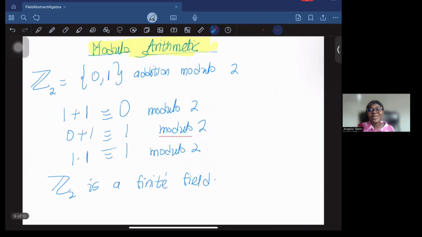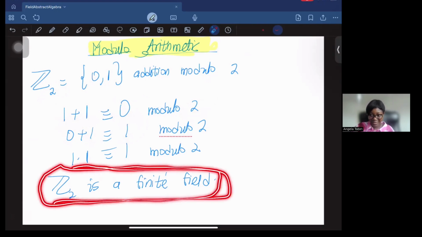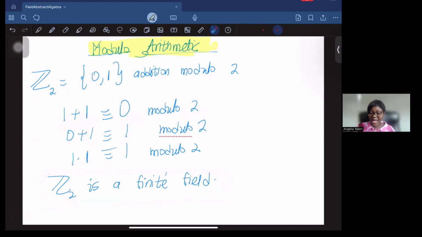So modulo arithmetic, you look at the remainder when you divide the resulting number by the modulo you are considering. So here we are looking at addition modulo 2. So if you have your set containing 0 and 1, when you add two things, you look at the remainder when you divide it by 2. So 1 plus 1 is 2, but when we divide 2 by the modulo, which is 2, you get a remainder of 0. 0 plus 1 is 1, and the remainder is 1. 1 times 1 is 1, and so on. And you can check that this will satisfy the axioms of a field. So this is our first example of a finite field.